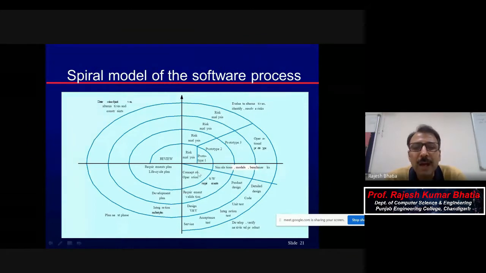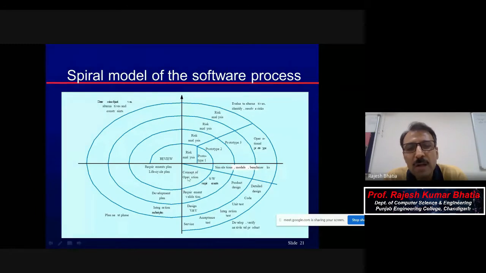And then from that, you may get a concept of operation, what this system is all about, what this project is all about. So maybe you will come up with the concept of operation from those brief requirements, that these requirements are about this kind of operation, this kind of module. So that operation you will get. And then on the basis of that, you'll come up with the requirement plan or life cycle plan.